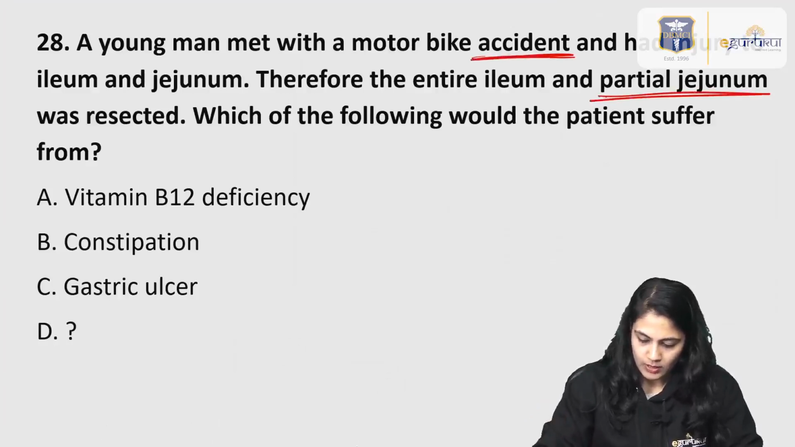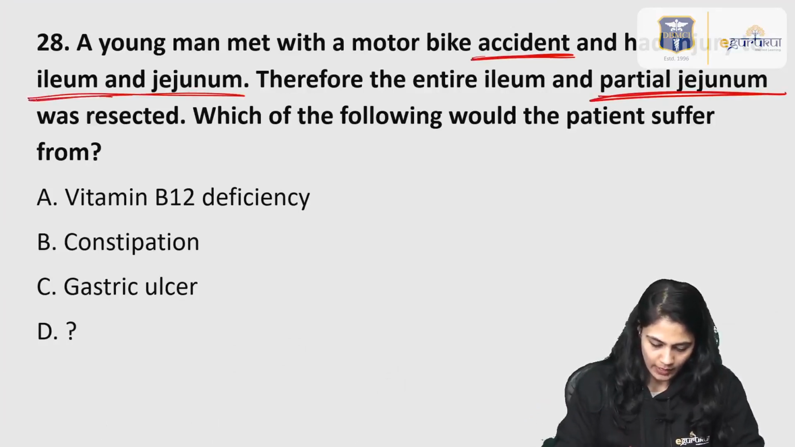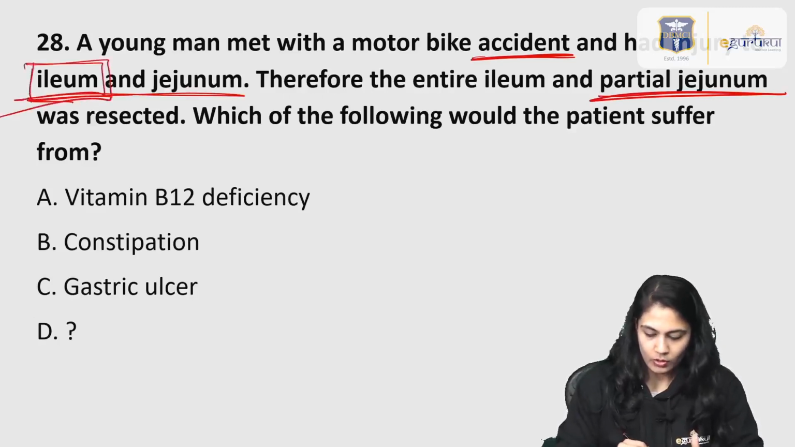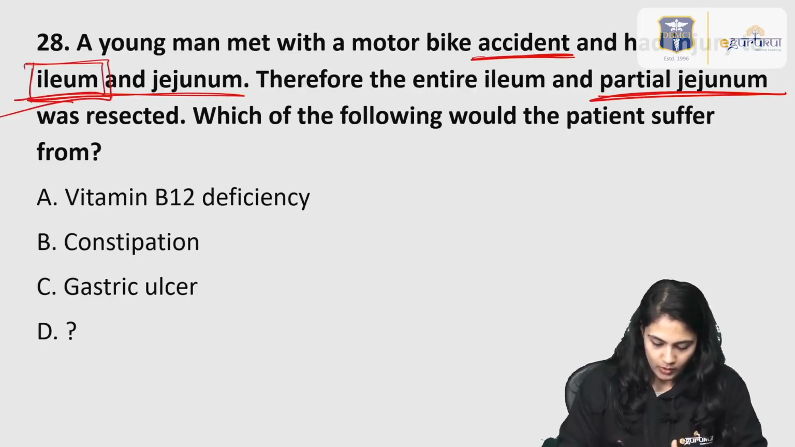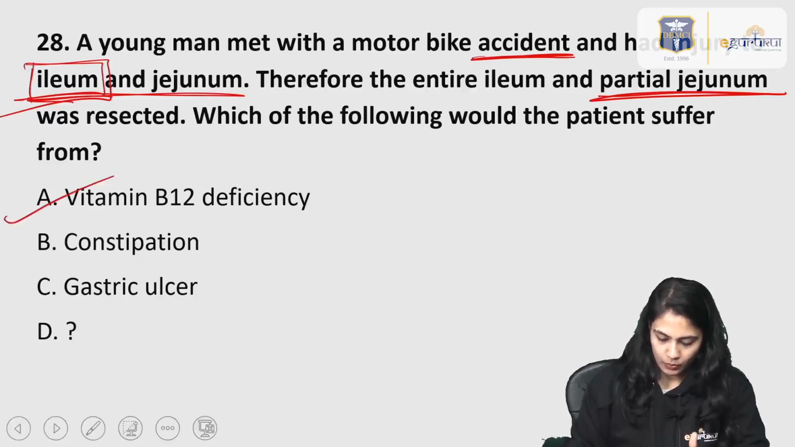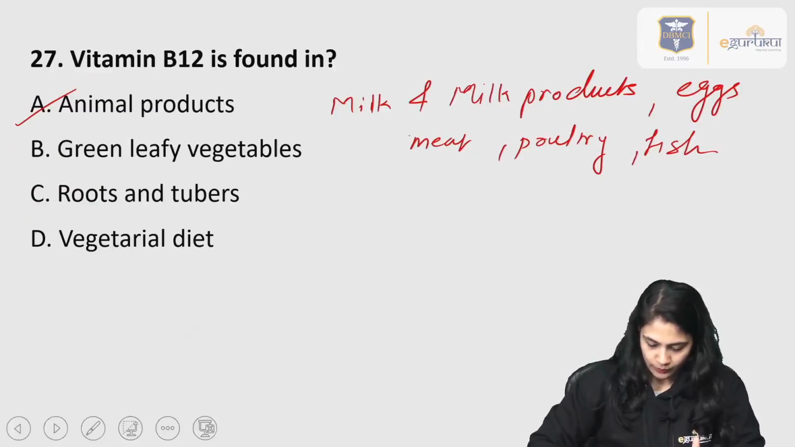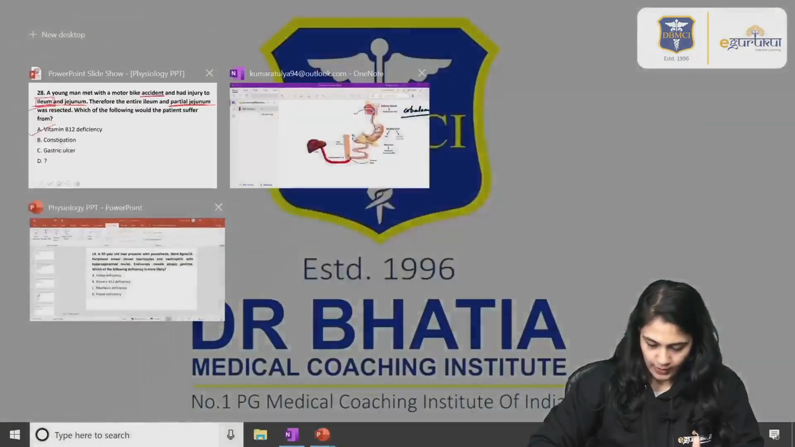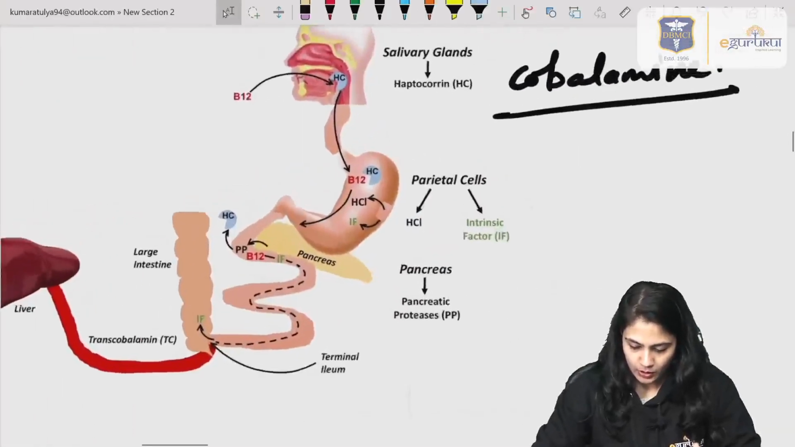The person had an accident, right? The jejunum is resected, and with it the ileum as well. In this condition, just concentrate on the part of the ileum. The patient will suffer from vitamin B12 deficiency. Why? Let's see. For that you should know the mechanism through which B12 is absorbed and comes into the blood circulation.